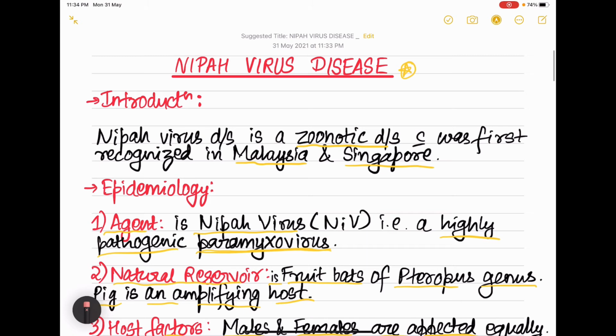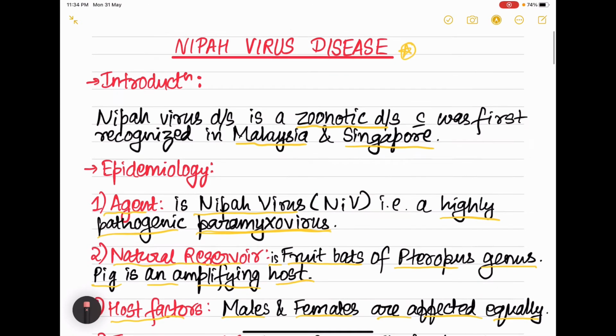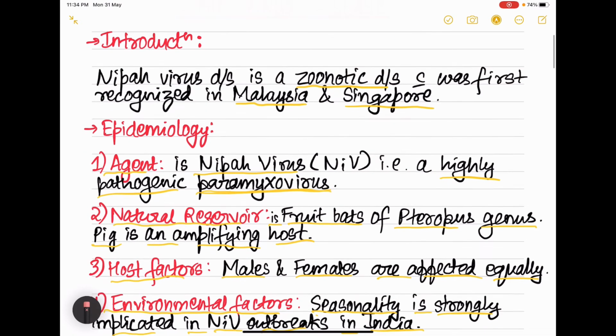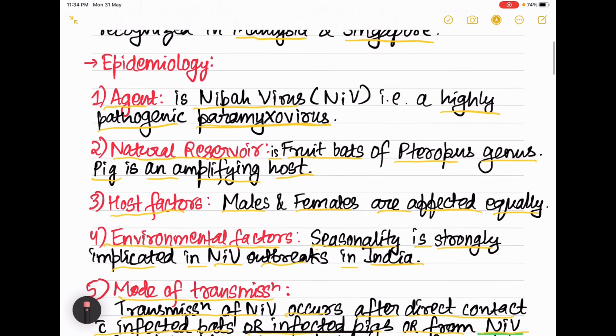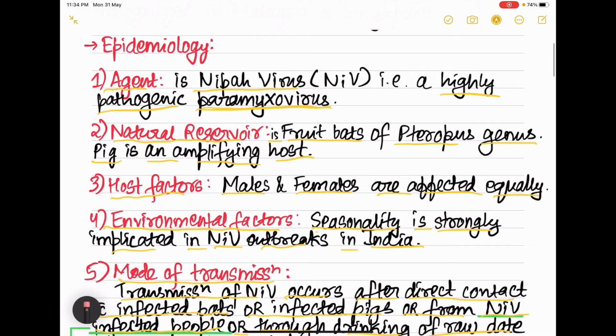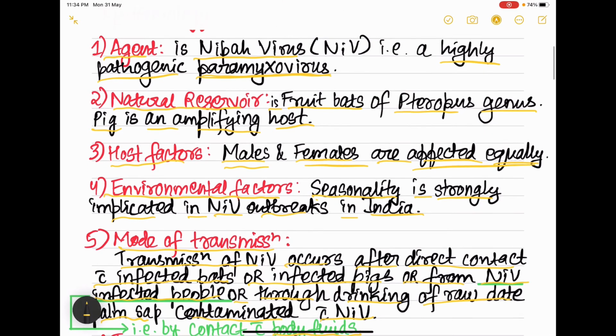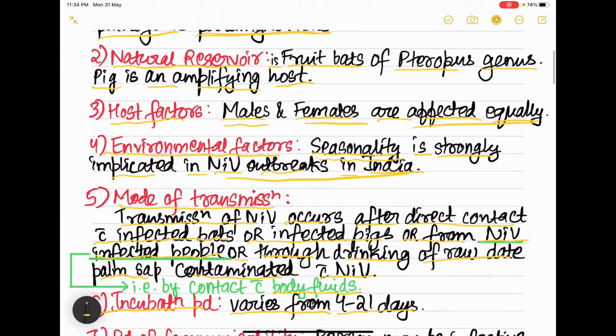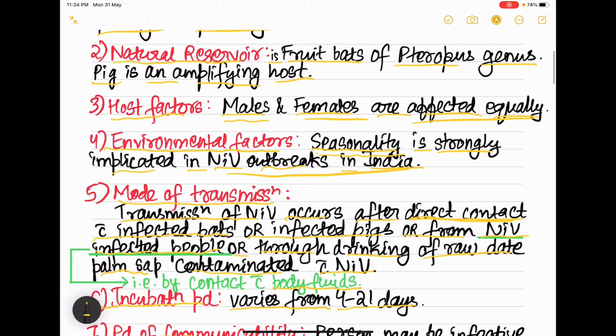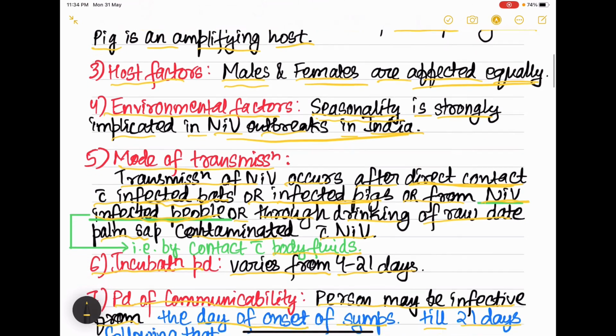Nipah virus disease is a zoonotic disease. Agent is Nipah virus. Natural reservoir is fruit bats of Pteropus genus. Then host factors, that is males and females are affected equally. Then environmental factors include seasonality, which is seen in case of Nipah virus outbreaks in India. Mode of transmission is by direct contact with infected bats, infected pigs or Nipah virus infected people, that is by contact with the body fluids.